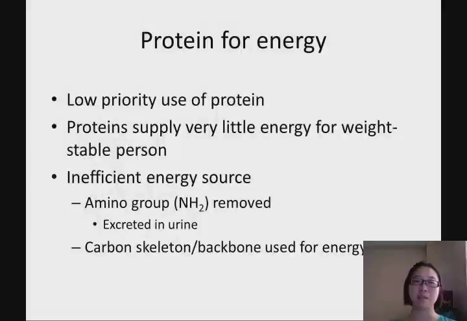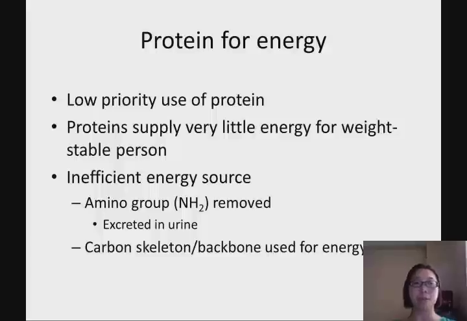Another function is that protein can also be used to make energy. But again, this is a low priority use for protein, because we want protein to perform other functions in our body, not to make energy. So protein supplies very little energy for a weight stable person. When you are weight stable, that means you are consuming an adequate amount of nutrients, and that's why your body is not having any weight changes. Since you have consumed an adequate amount of carbohydrate, we are not going to use protein to make energy. We will use protein to do the other functions that we just mentioned.